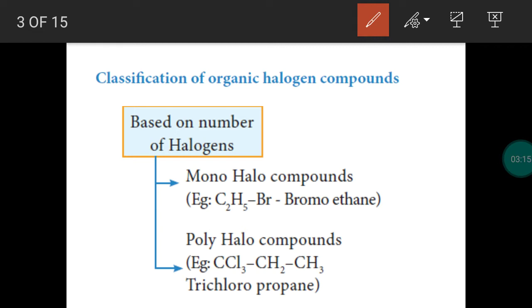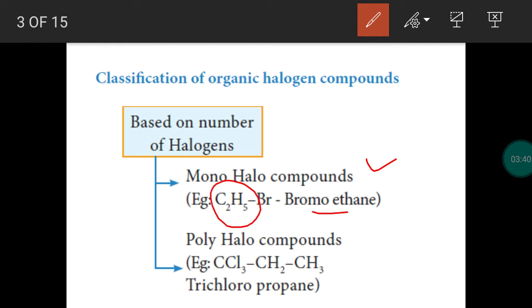Next one, hybridization of head carbon. So first we can classify the organic halogen compound based on number of halogen atoms in the compound. If the organic halogen compound has only one halogen atom, it is called mono-halo compounds or mono-halogen compounds. The example is bromoethane.